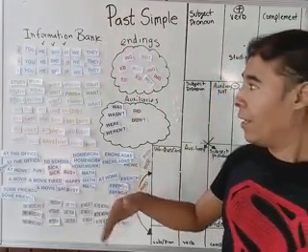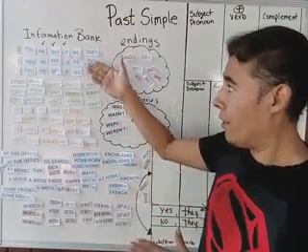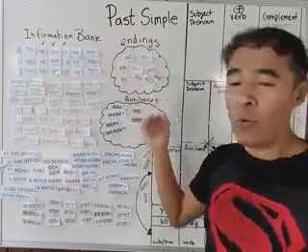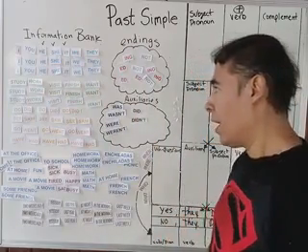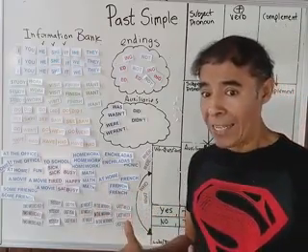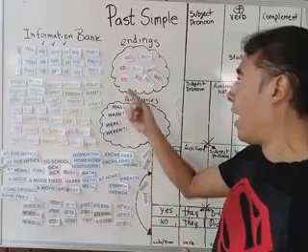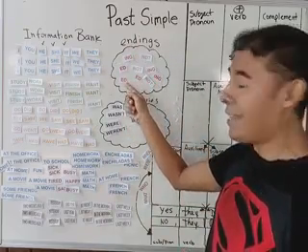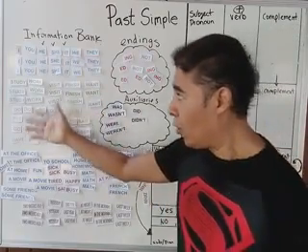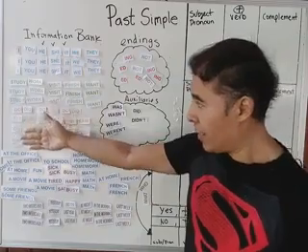Then, the next part is the regular verb. In green color we have the regular verbs. The regular verbs are very simple, but remember in the past form or past participle we have the ending -ed for regulars. Now let's go to the next section.